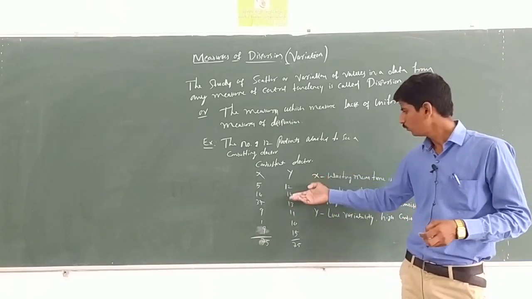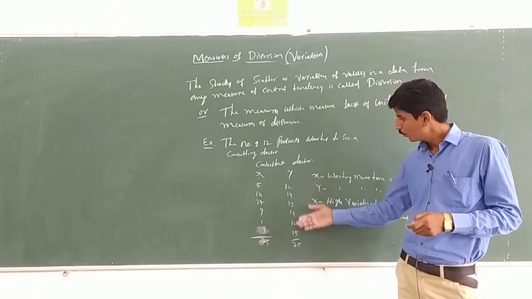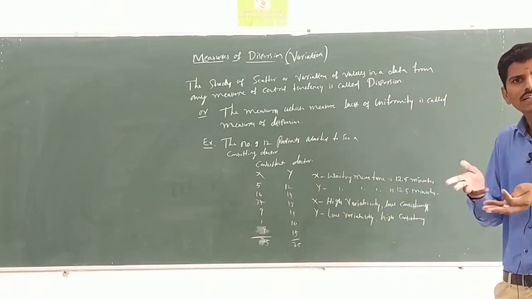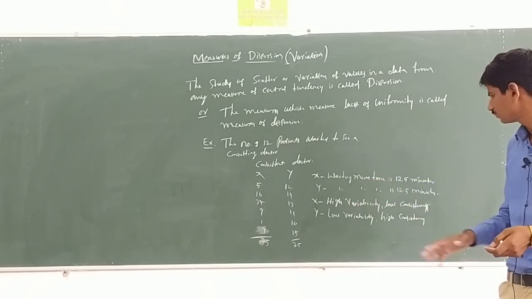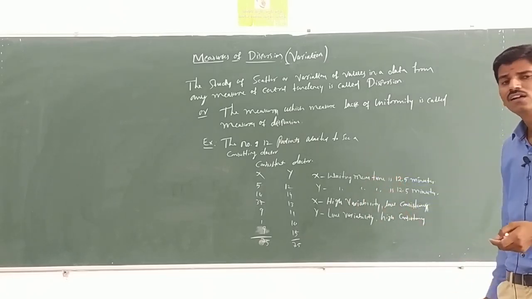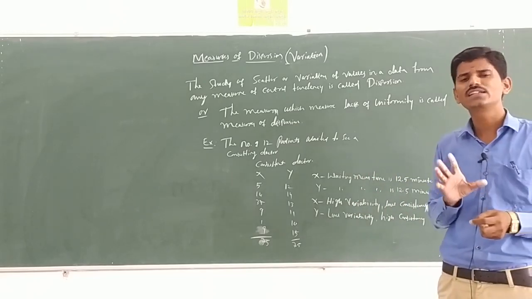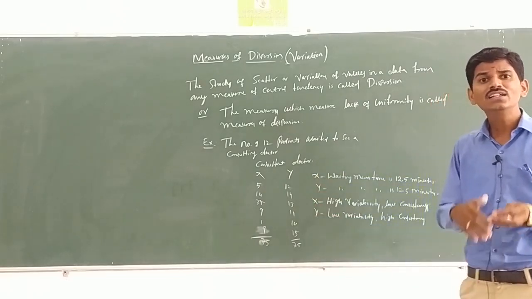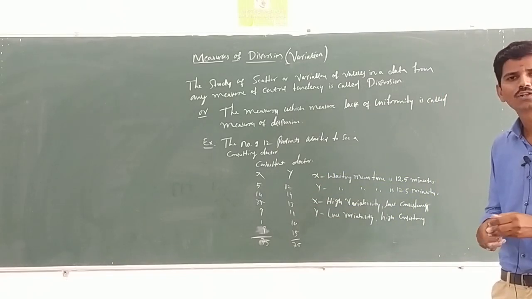See here, for Y: 12, 14, 13, 11, 10, 15. The variability is very low; there is little variation between 12, 13, 14, 15 and 10. Variation is very low but consistency is high. Low variability means high consistency. It is said to be dispersion.